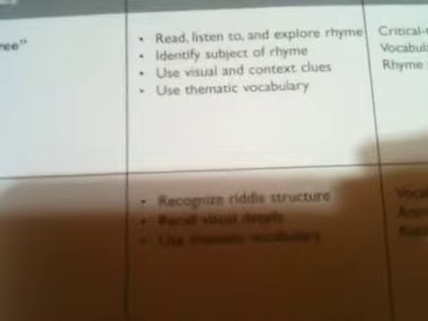Games under the pepper tree. Read, listen to, and explore rhyme. Identify subject of rhyme. Use visual and context clues. Use thematic vocabulary. Concepts covered: critical thinking skills, vocabulary development, rhyme structure and pattern. If the objectives listed here do not address your curriculum needs, then refer to the Lightspan Index.